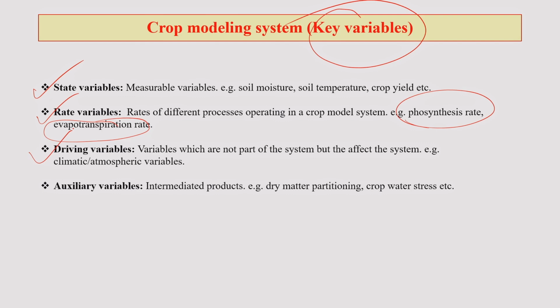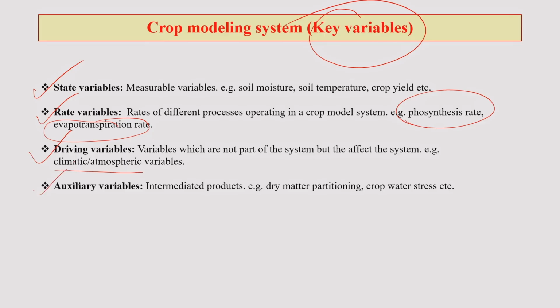Driving variables. These are variables which are not part of the modeling system, but still affect the system. What are those? Climatic or atmospheric variables. They may not be directly inside the system, but they can still influence the processes and also the outcome of this modeling exercise.